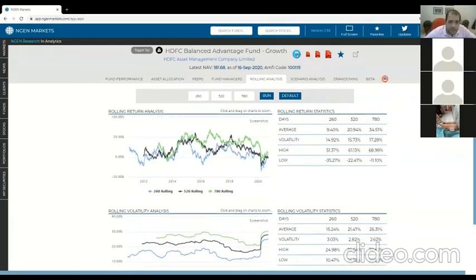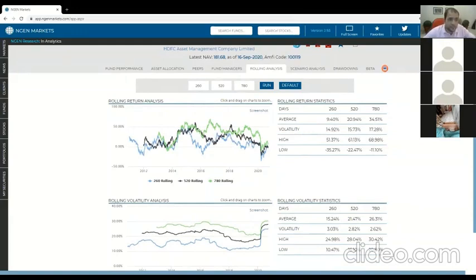And if you look, it's actually done 6 things. It's done the 1 year, 2 year, and 3 year daily rolling return series, as you can see on the chart here and the stats. But on top of that, it's also done daily return standard deviation for 1 year, 2 year, 3 year at the chart below. So in both these cases, you can actually get a really nice idea of the trend of their returns and of the trend of their risk.